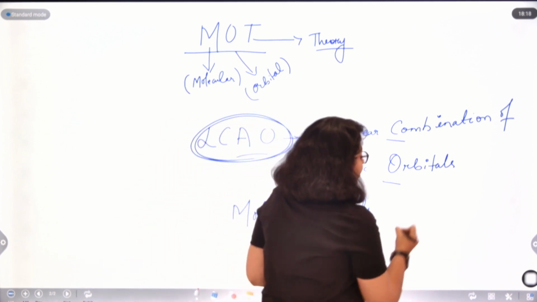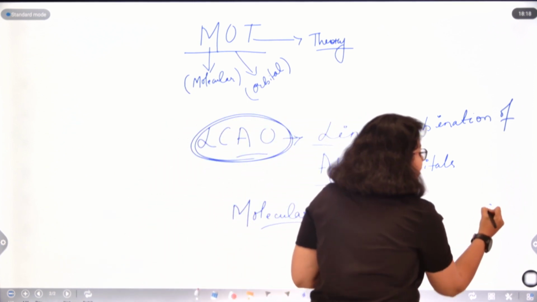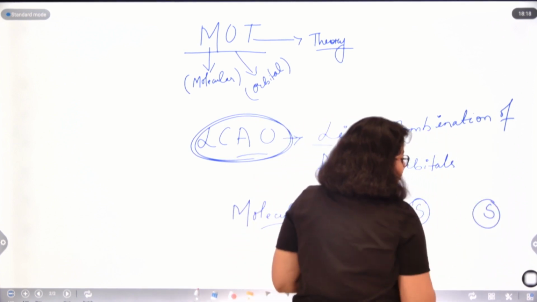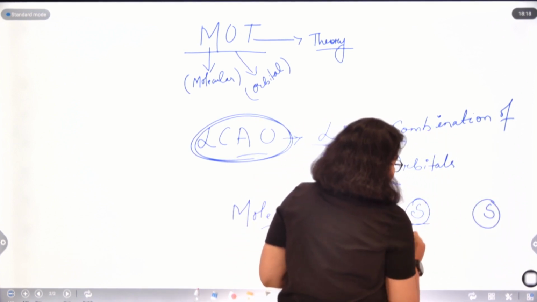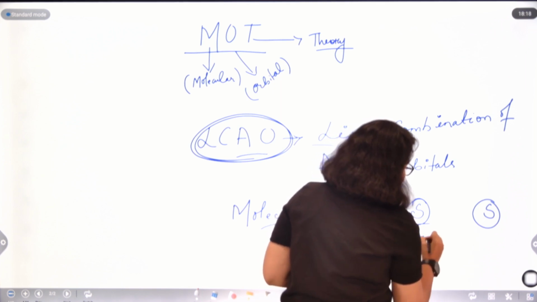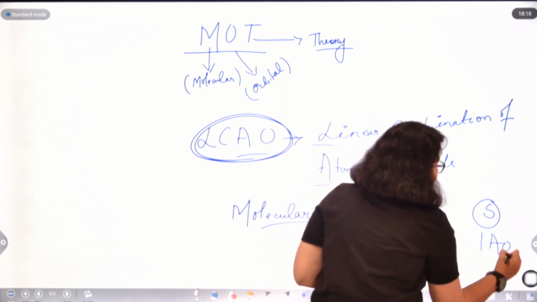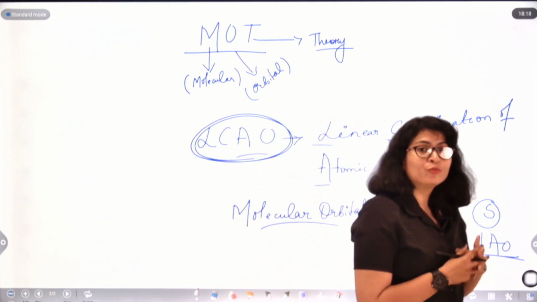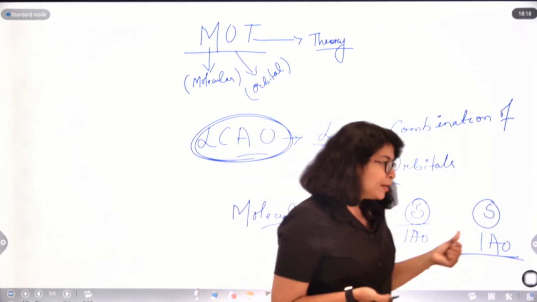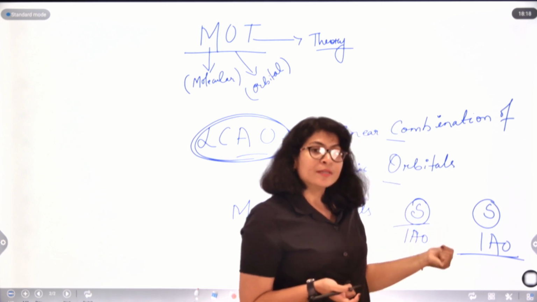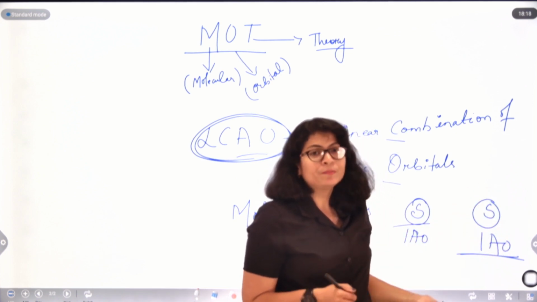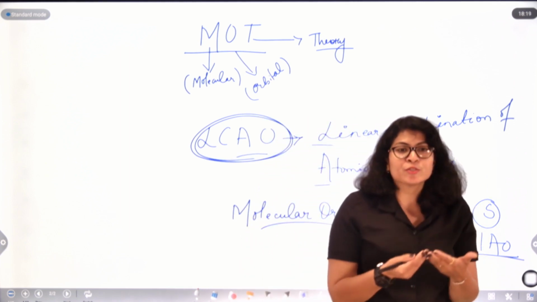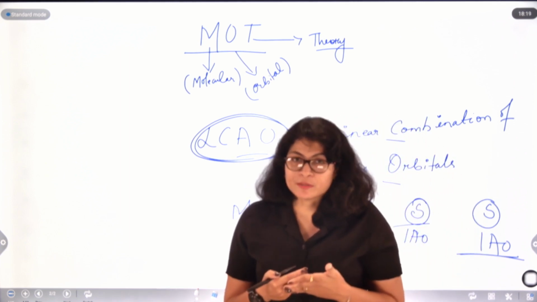For example, if an s orbital combines with another s orbital, these two will basically overlap with each other. This is one atomic orbital, this is one atomic orbital. They will combine with each other to form molecular orbitals, and if two atomic orbitals are taking part in the bonding, they will give rise to two molecular orbitals, right?